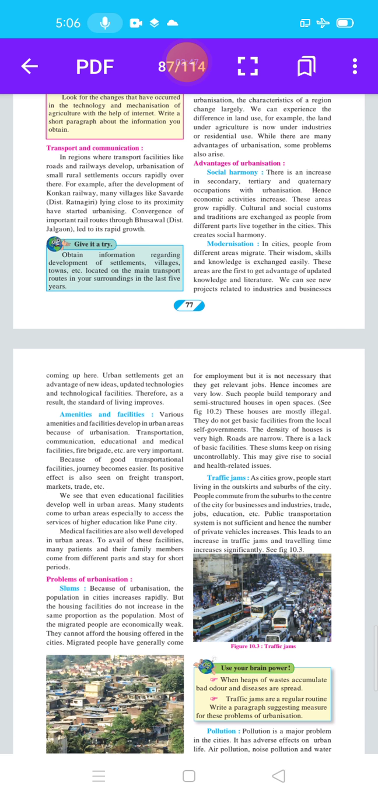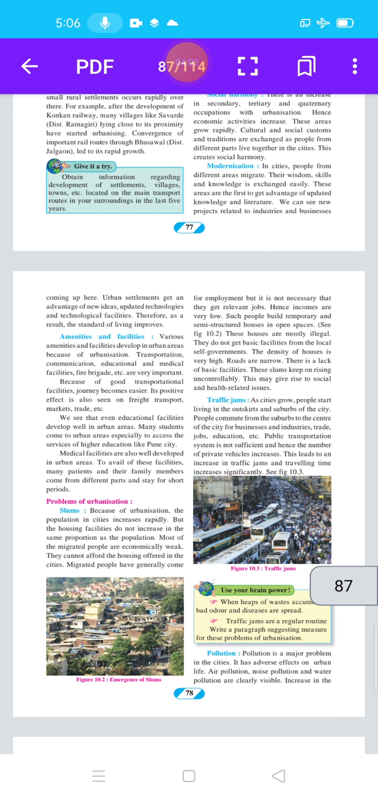In cities, people from different areas migrate. You know students, in cities, people from different areas migrate. Their wisdom, skill and knowledge are exchanged easily. These areas are the first to get the advantage of updated knowledge and literature.